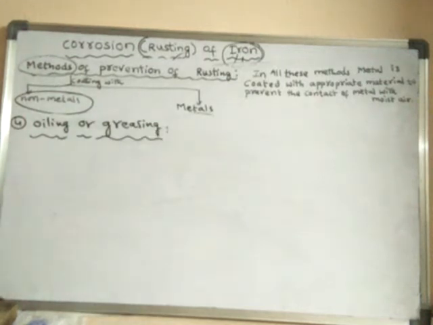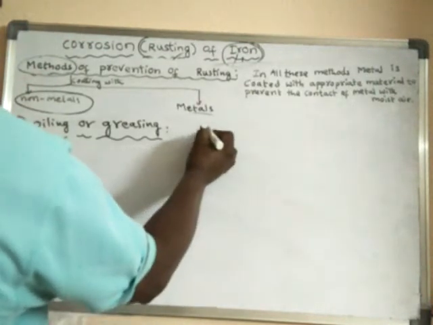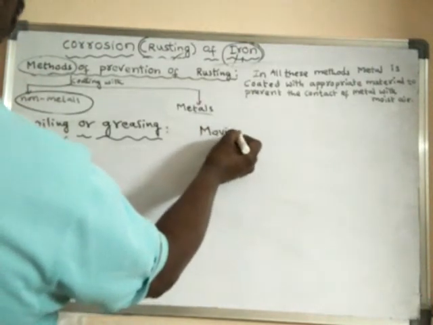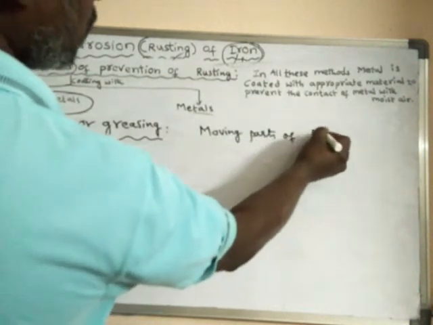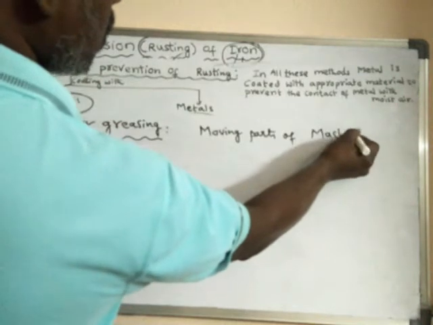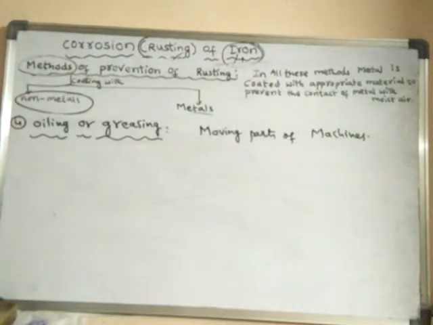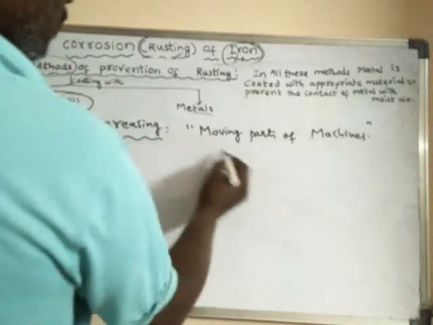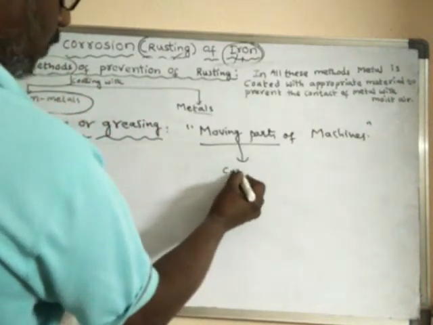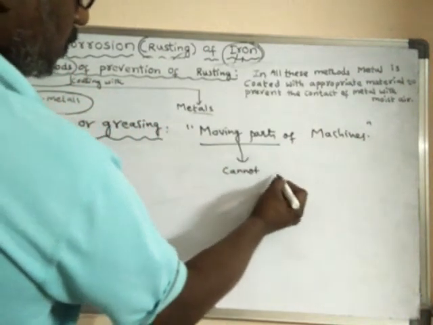Particularly, moving parts of machineries, the moving parts of machines, cannot be given a protective layer.